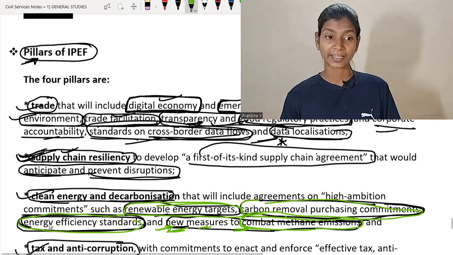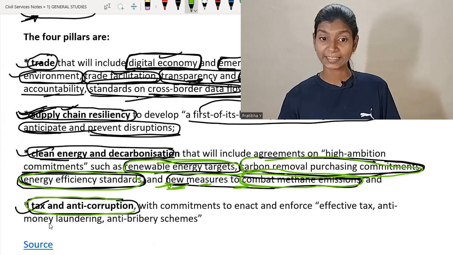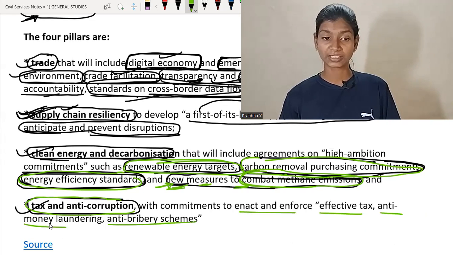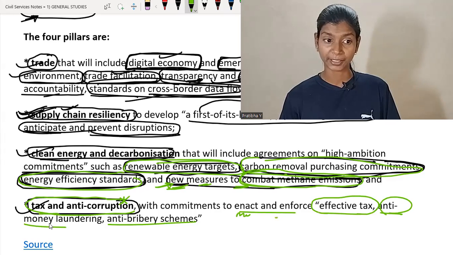Next one is tax and anti-corruption, with commitment to enact and enforce effective tax, anti-money laundering, and anti-bribery schemes. So in this, the governments of different countries commit that they enact and enforce. They first enact, make a law, and then enforce effective tax, anti-money laundering, and anti-bribery schemes.